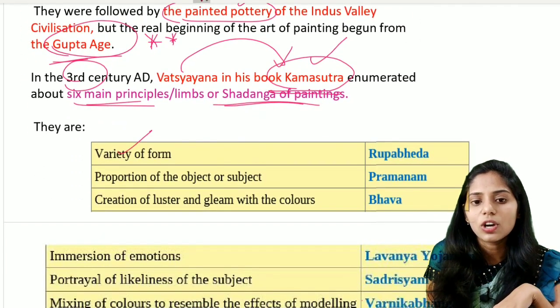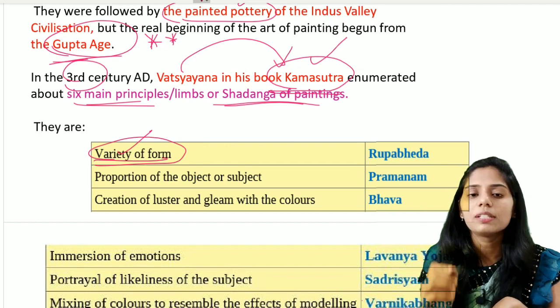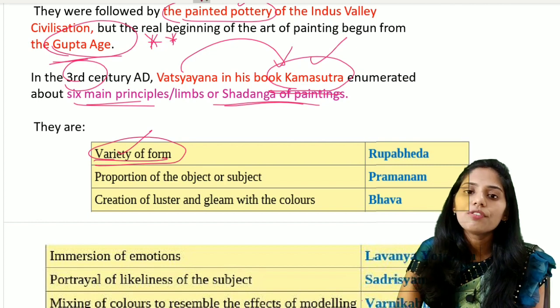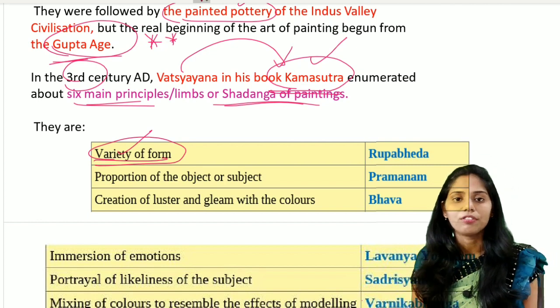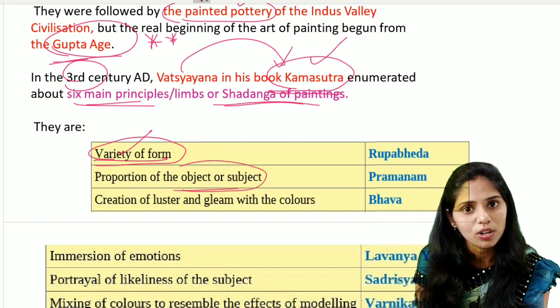The first one is talking about the variety of form, and it is called Rupa Beda. The first principle, Rupa Beda, is talking about the variety of form. These principles are very important regarding the prelims point of view, so you have to memorize this. And the second one is the proportion of the object or the subject.